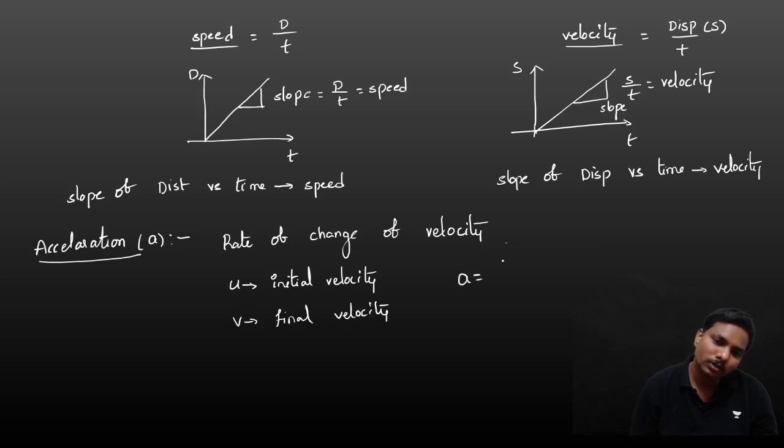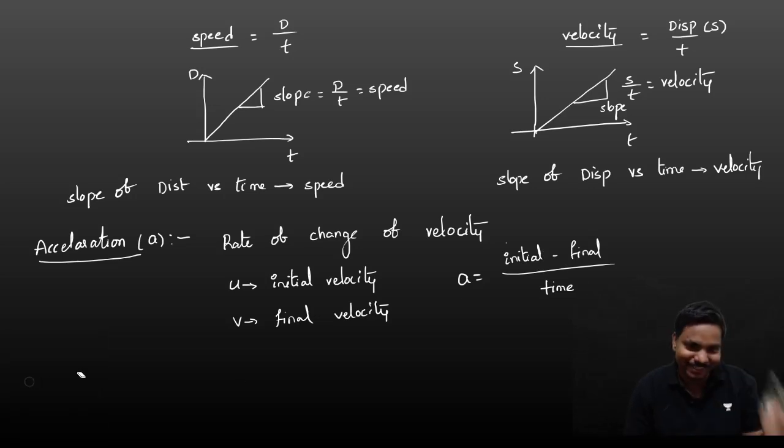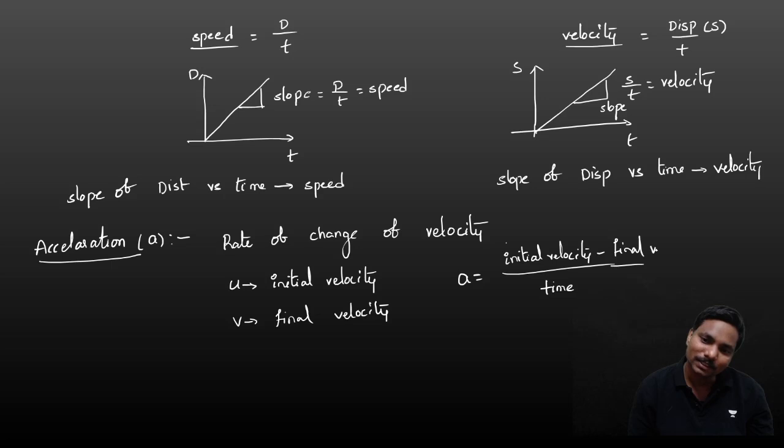Acceleration is equal to final velocity minus initial velocity by time.